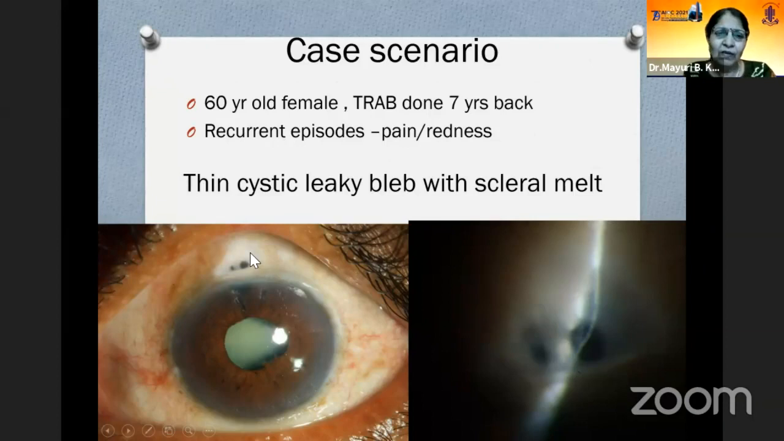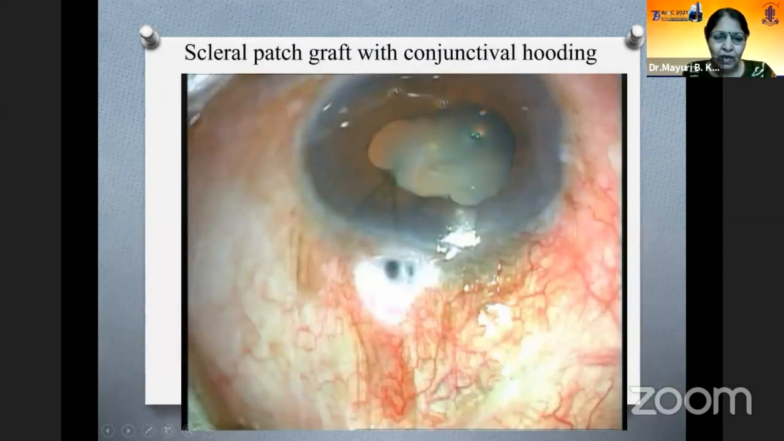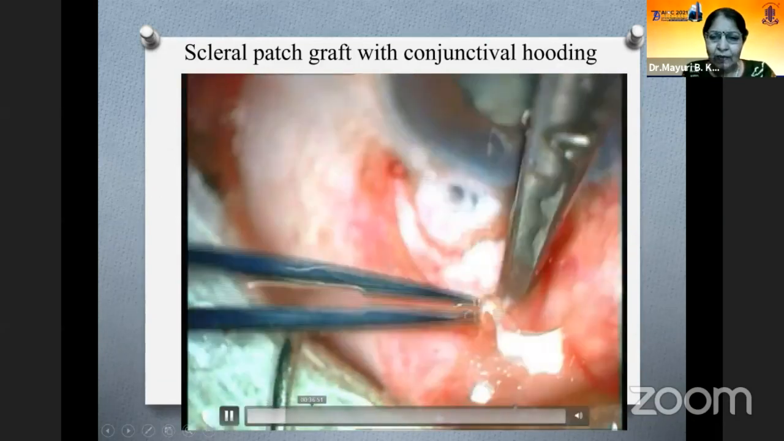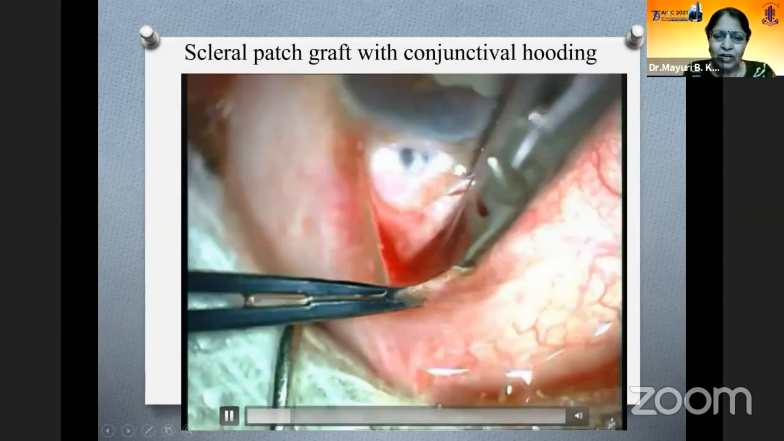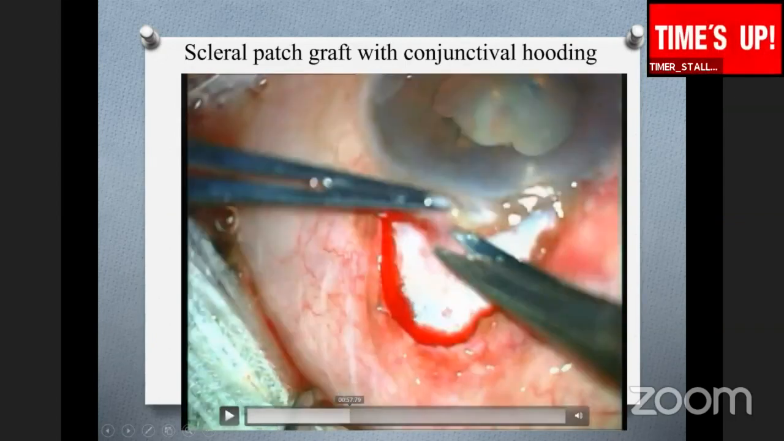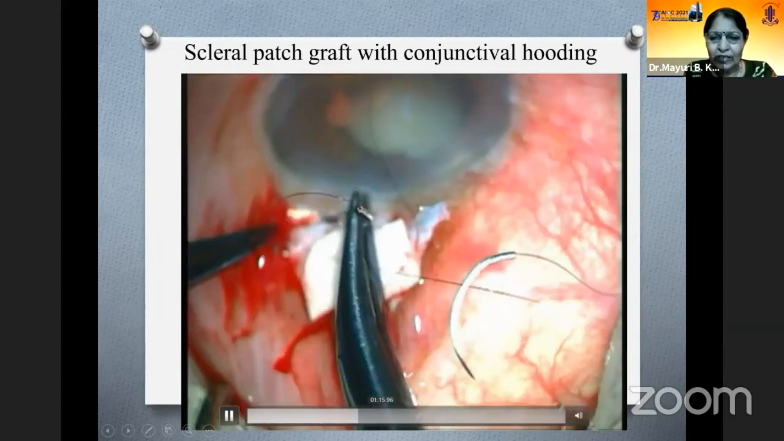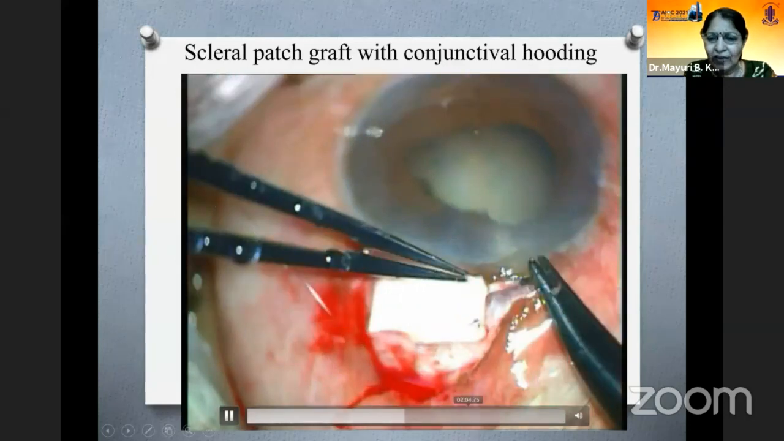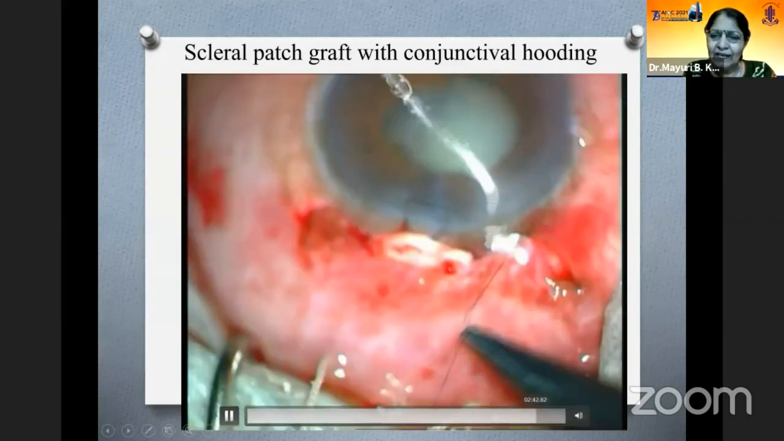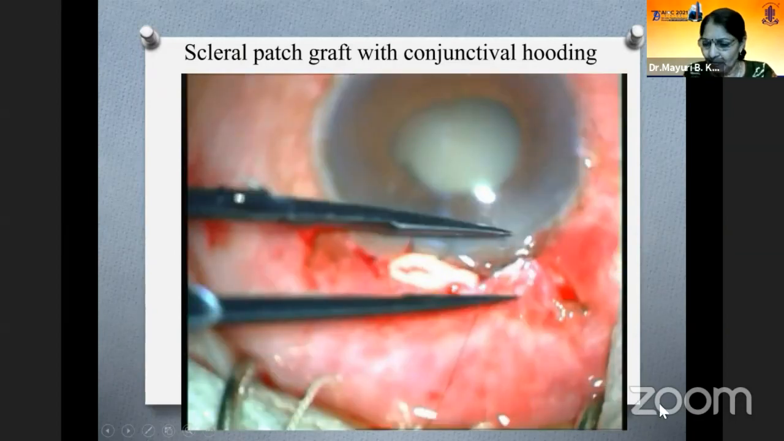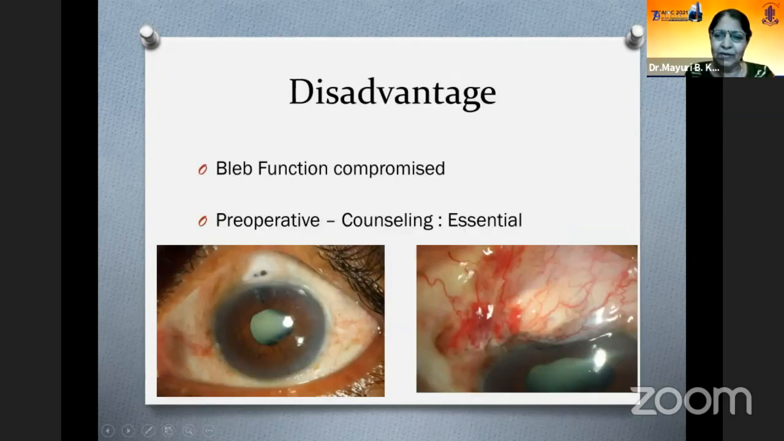And last patient, a very old filter, but you can see the scleral melt underneath the bleb. And here what we did, again we separated the conjunctiva from the bleb, but this bleb was not a healthy conjunctiva. So we removed the conjunctiva, and put this donor scleral patch graft and fixated it and covered it nicely with the suture. So here we have a compromise of the bleb, and this is post-op outcome of that patient.